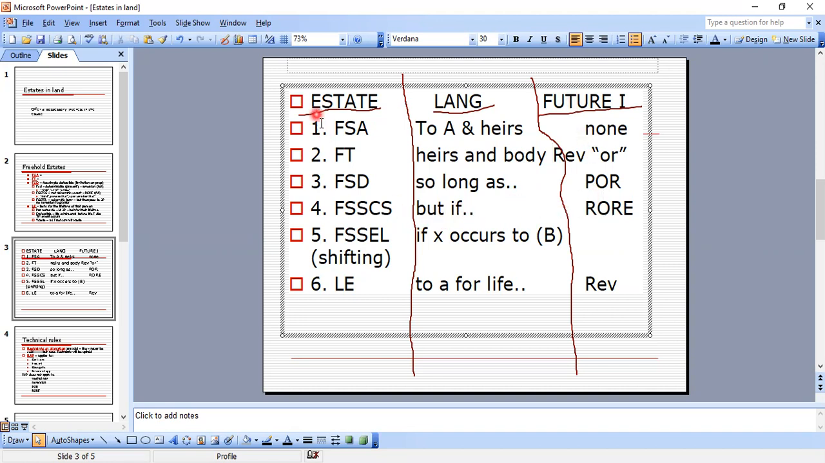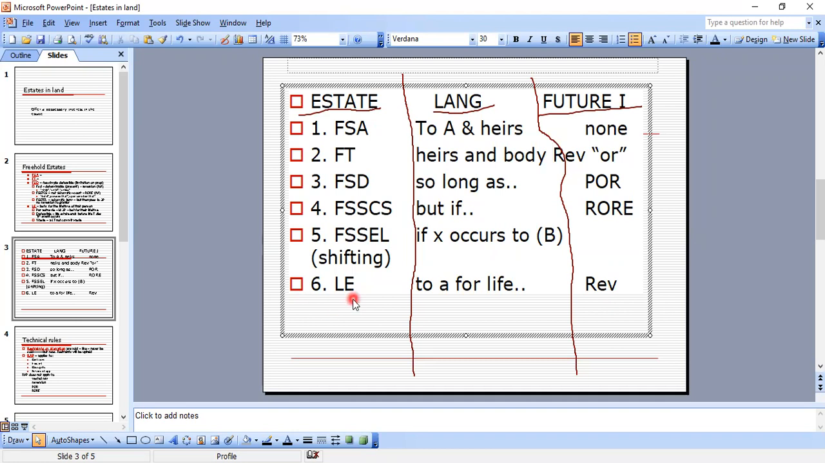So you have to know what the estate is and what their future interest is. FSSTEL is to A, but if X occurs, then to B. This is where we're looking for our third party. B is the third party, and they get an executory interest. Executory interest is usually shifting. Okay, that goes on future. Executory interest for an FSSTEL.